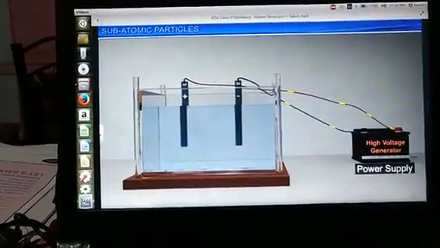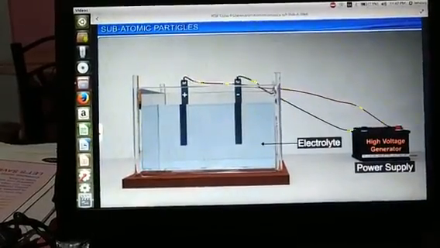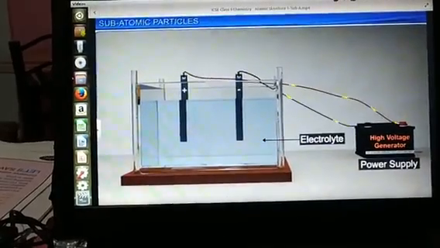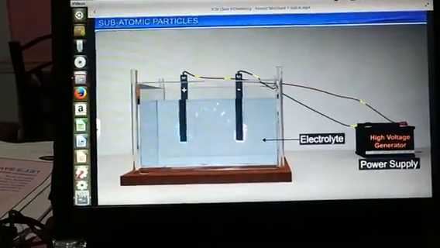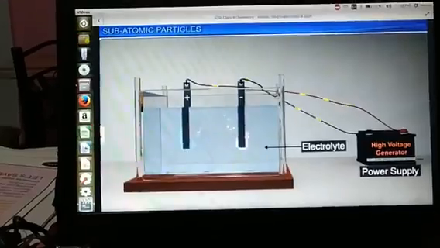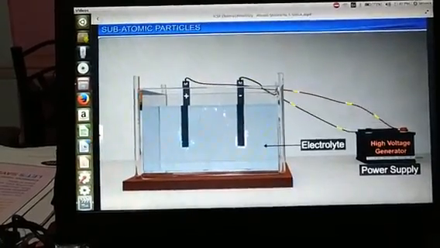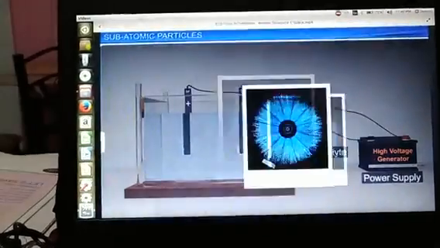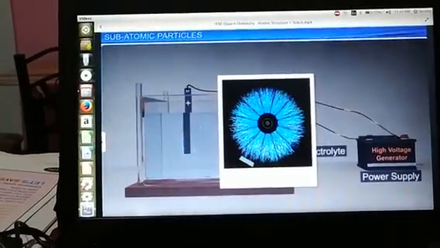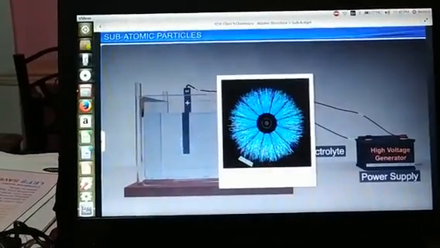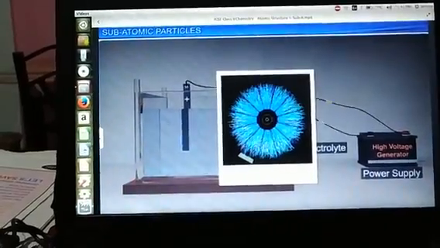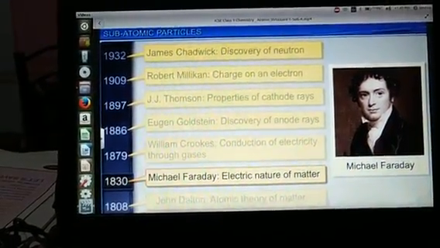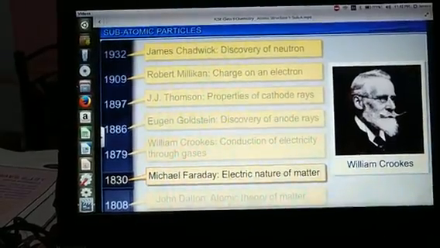When electricity passes through an electrolyte, Michael Faraday saw that mass is deposited at the electrode. He concluded that charged particles have mass. But the structure of the atom was still unknown.